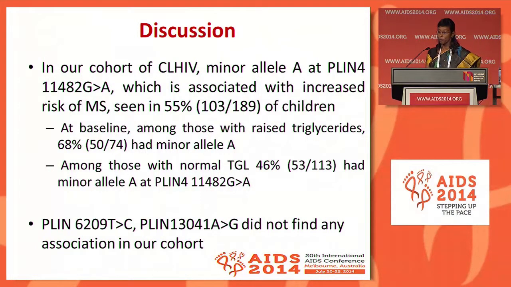At baseline, 68% of those who had a raised triglyceride had the minor allele, as compared to 46% of those who had normal triglyceride levels. We also looked at the other polymorphisms, PLIN 6209 and 13041, which are supposed to be associated with obesity-related phenotypes, and we did not find any significance in this cohort.